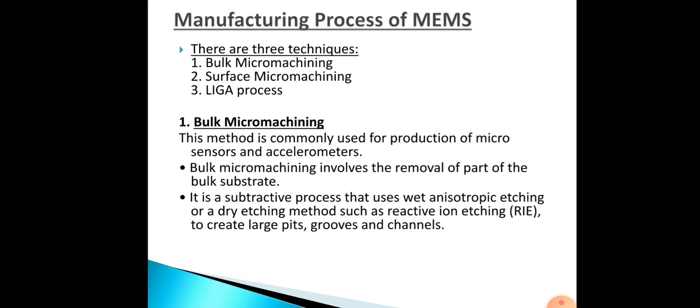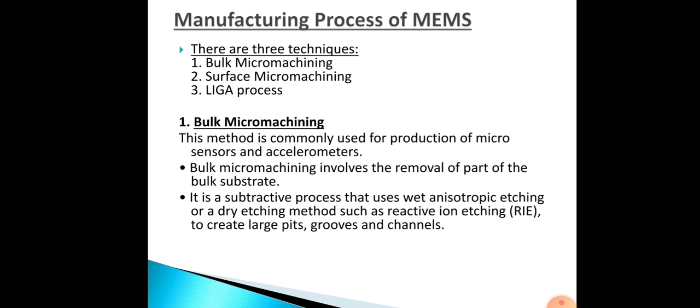The next one, manufacturing process of MEMS. So this is nothing but the technique used for manufacturing of the MEMS and microsystem components like microsensors, microactuators, and it is called micromachining or micromanufacturing. So there are three techniques: bulk micromachining, surface micromachining and the LIGA process. In that, first one, bulk micromachining. Here in this method we use it for production of microsensors and accelerometers.